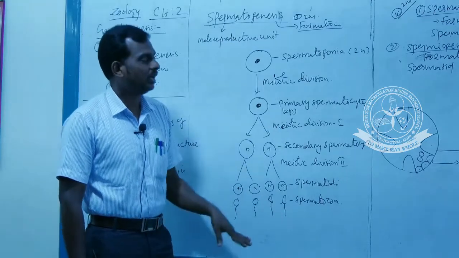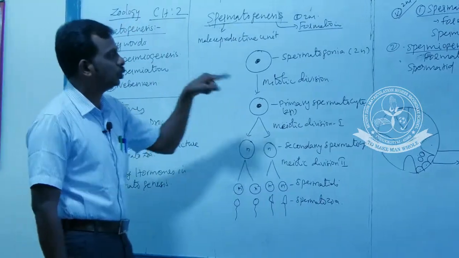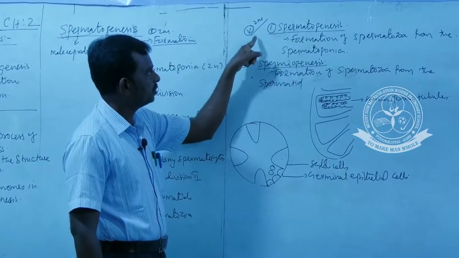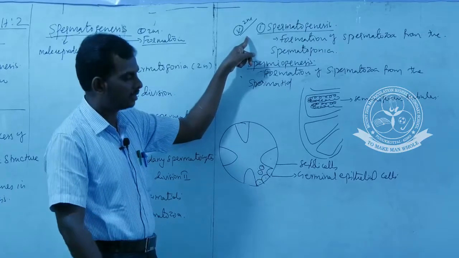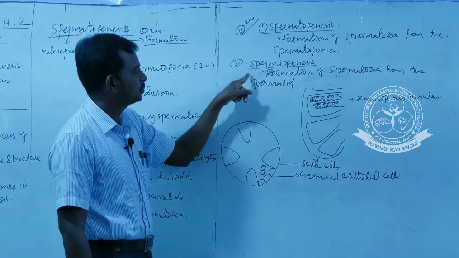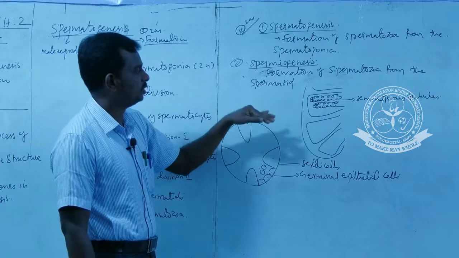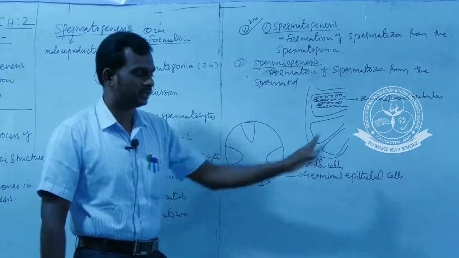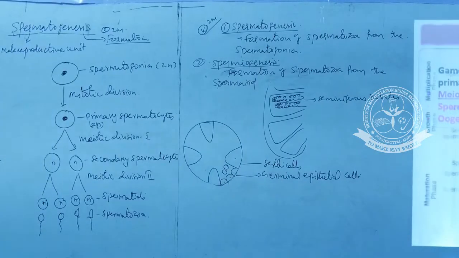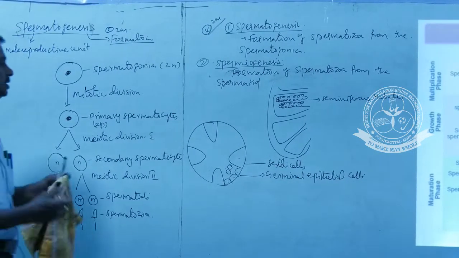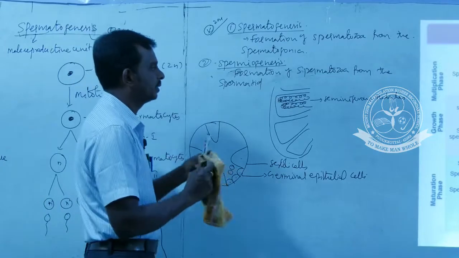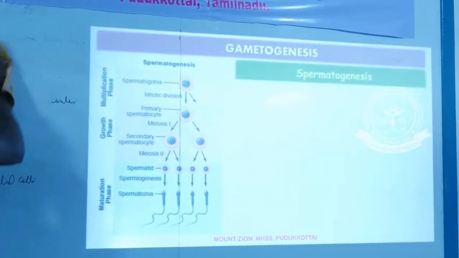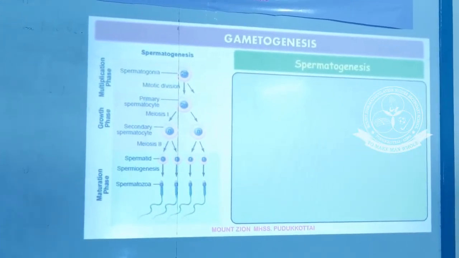Along with that, we have to understand two important processes: spermatogenesis and spermiogenesis. Spermatogenesis is the entire process of formation of spermatozoa. Spermiogenesis is the formation of spermatozoa from the spermatids. That's all. Next, the next part we have to understand: the structure of spermatozoa.